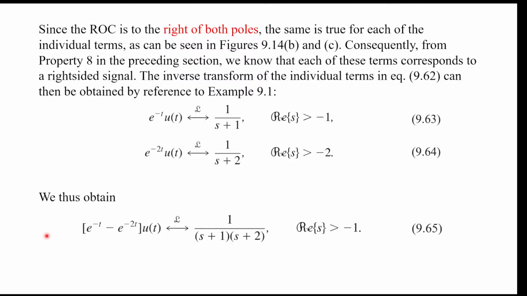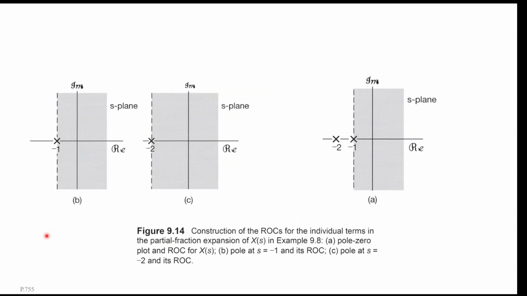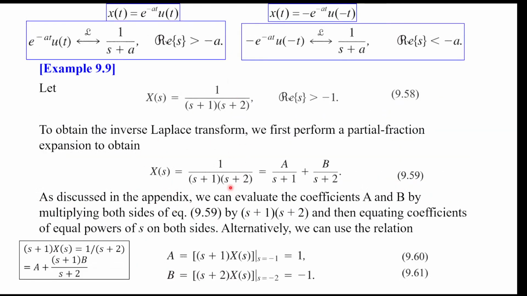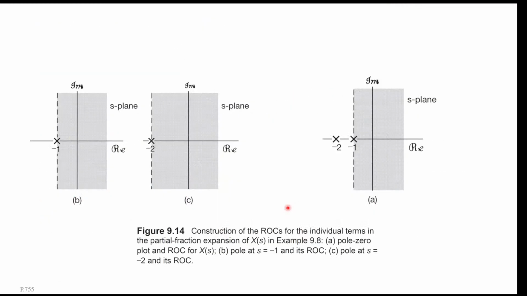Okay, this is an example of inverse Laplace transform. Is it clear? So basically we do a partial fraction expansion of our rational function big X, and each term has a pole, so we look at the total ROC and try to determine whether it is to the right of each pole. In this equation, we see that it's right of both poles.